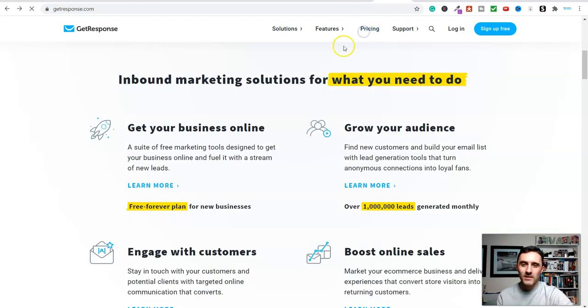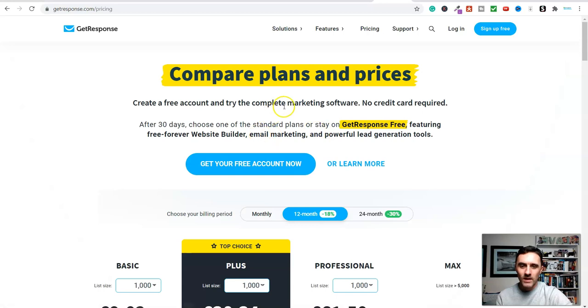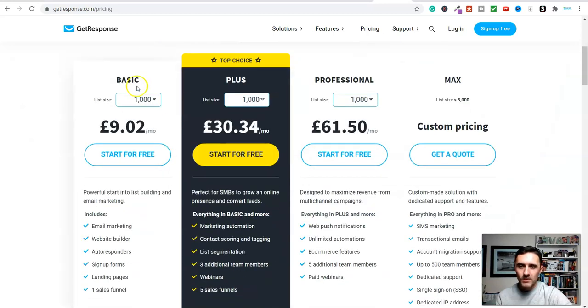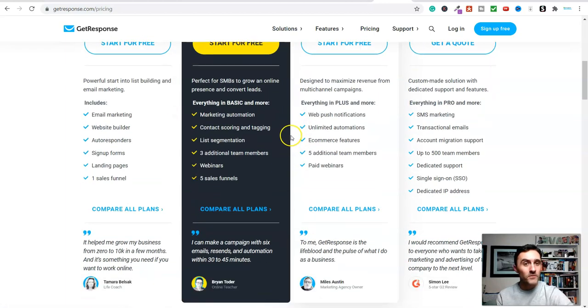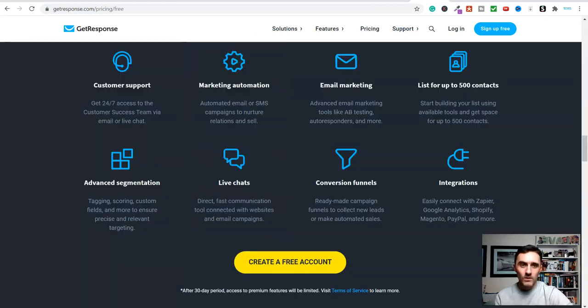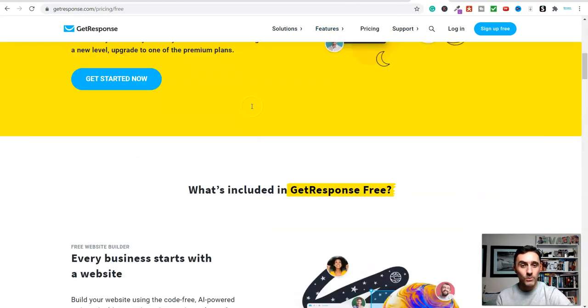So if I click on pricing and we come over here, scroll down, you can see they've got a basic, a plus, a promotional and a max. But all of these say start for free. It's a 30-day free trial, but we want the free forever plan. So come over here and this is the page we want.